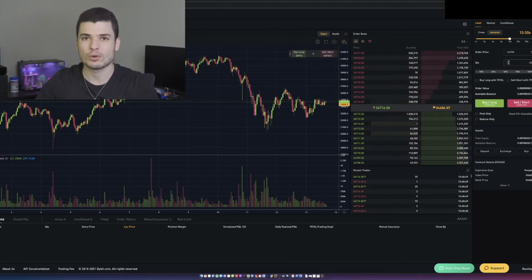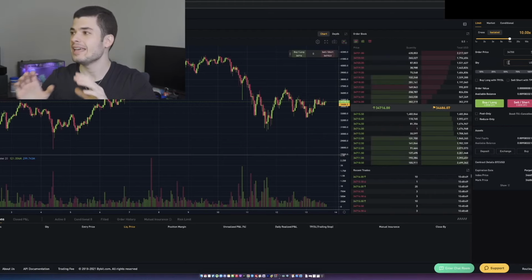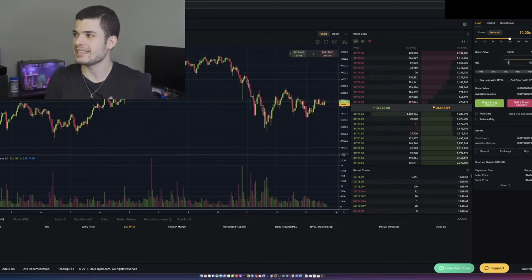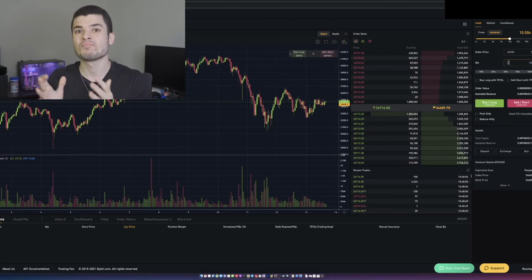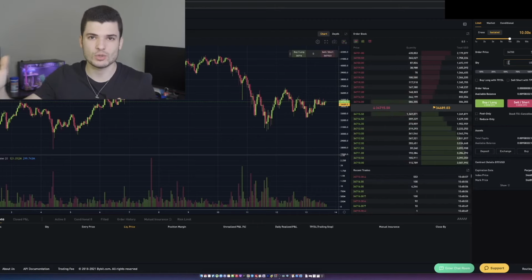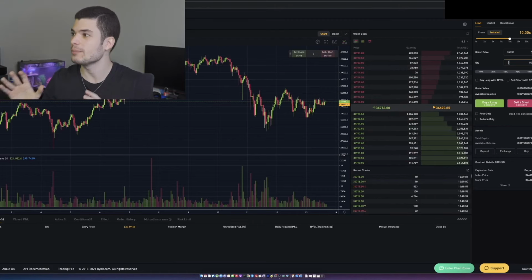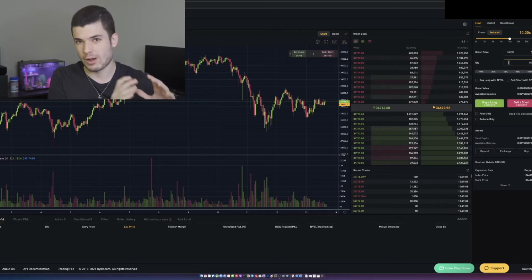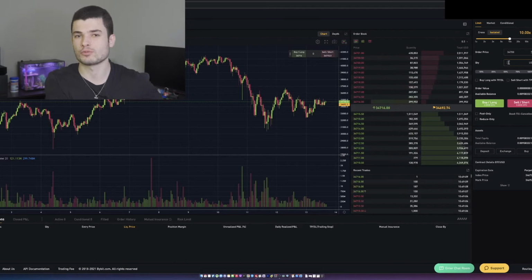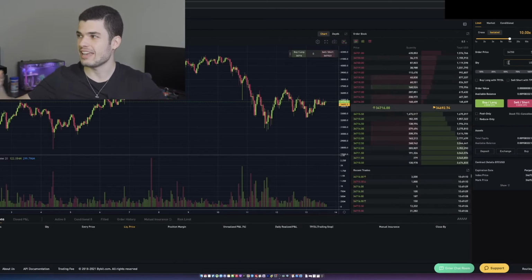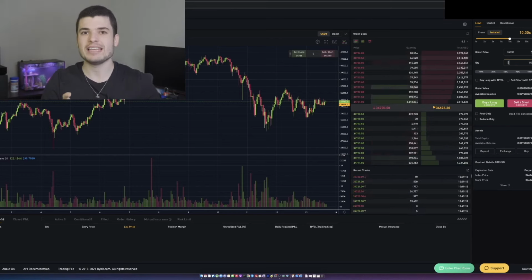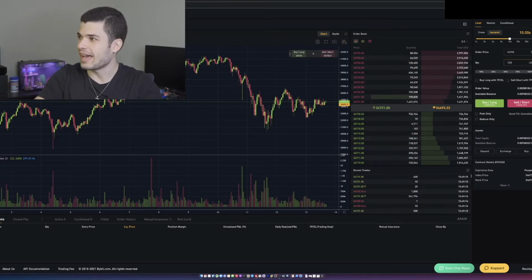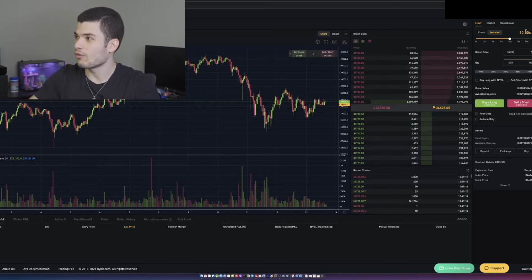Now the quantity, what a lot of people get wrong here is the quantity, you need to do a little bit of math. The quantity is the amount of Bitcoin you're going to put in multiplied by your leverage. And that's why I wanted to do 10x leverage to make it extremely simple. What the quantity is, let's say I want to put in 100 US dollars, right? I want to trade with 100 US dollars. That's what I'm comfortable putting in. Well, then the quantity, if I'm going to be at a 10x leverage, I need to put in the quantity of 1,000, right? Because that already adds the leverage.